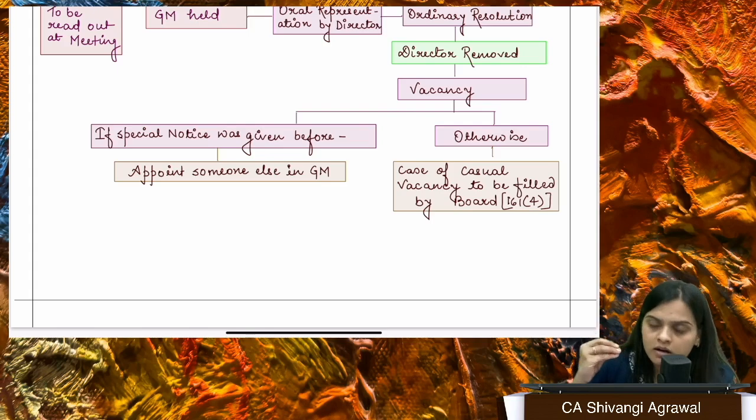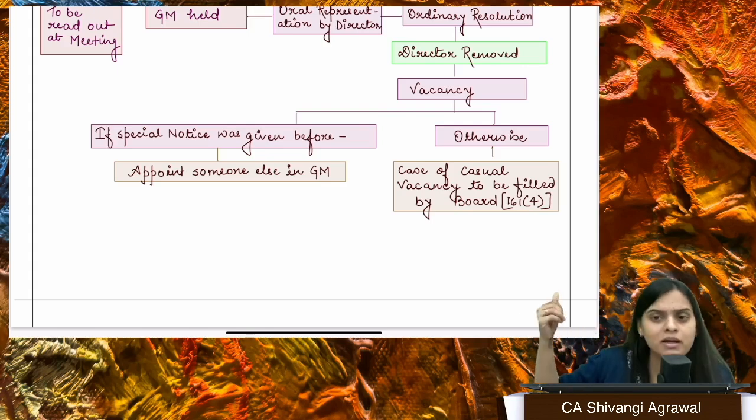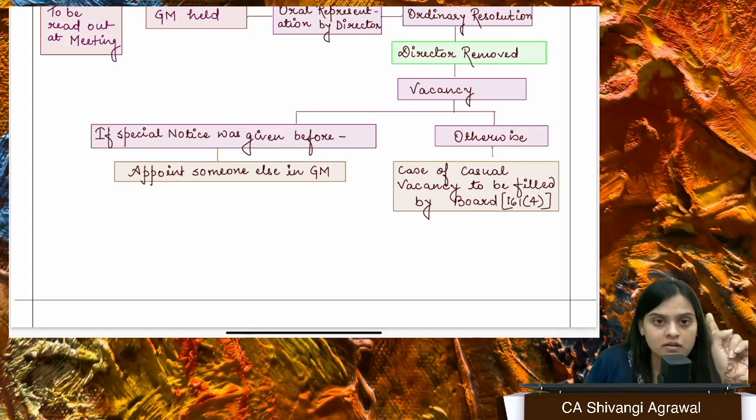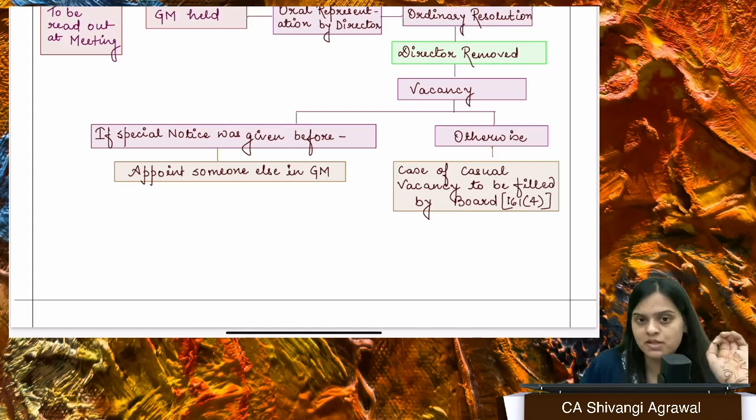Managing director or whole-time director, they can definitely be paid on monthly basis or as a specified percentage of profit. That is not the problem, but then you have to keep in mind the overall limit. What is remuneration? Remuneration is basically the money or any equivalent thing which you're getting for the services that you are rendering. What you have to remember is one thing: a public company can pay remuneration to all its directors, executive directors, non-executive directors, maximum 11%. Maximum 11%. Okay. So this is one thing that you all must remember.